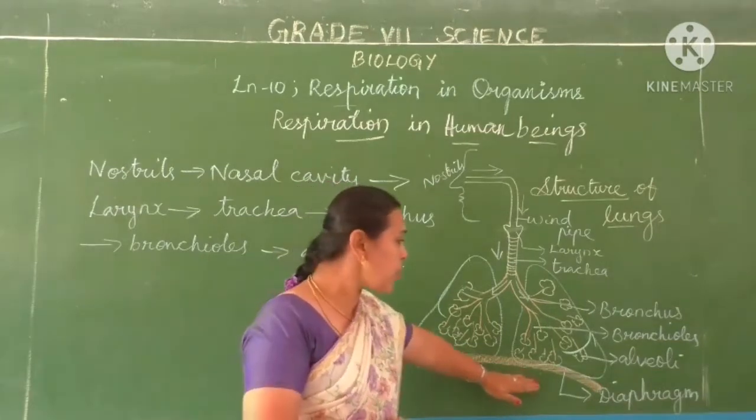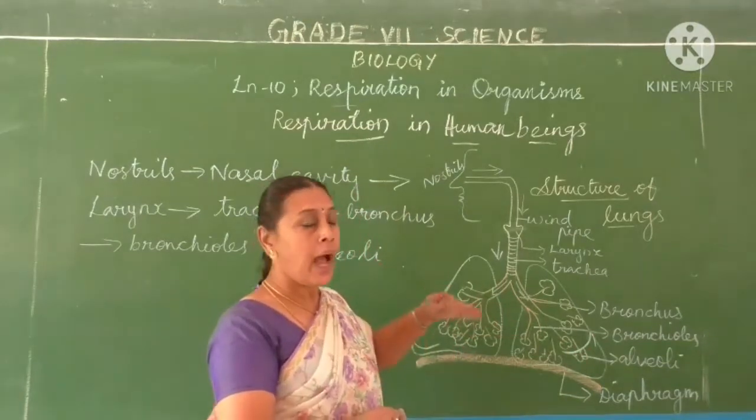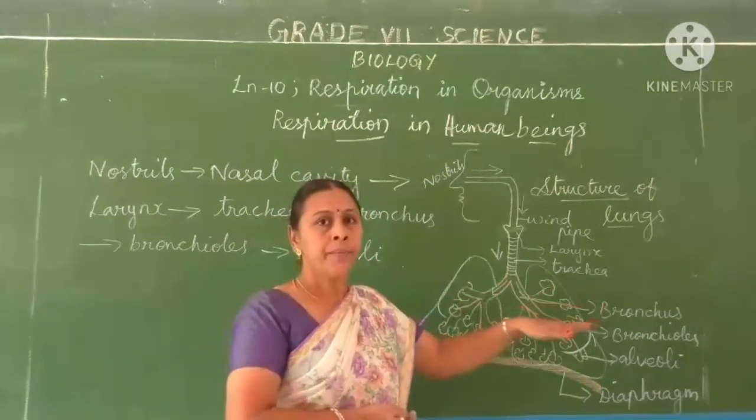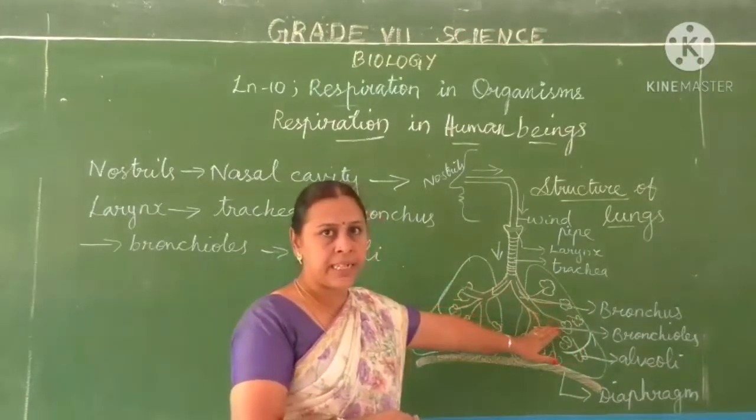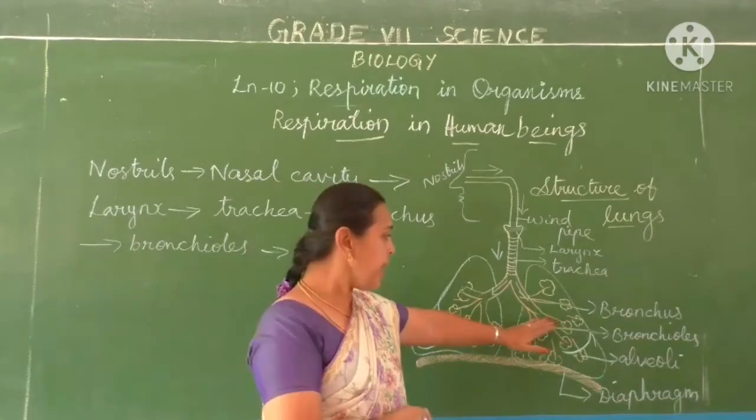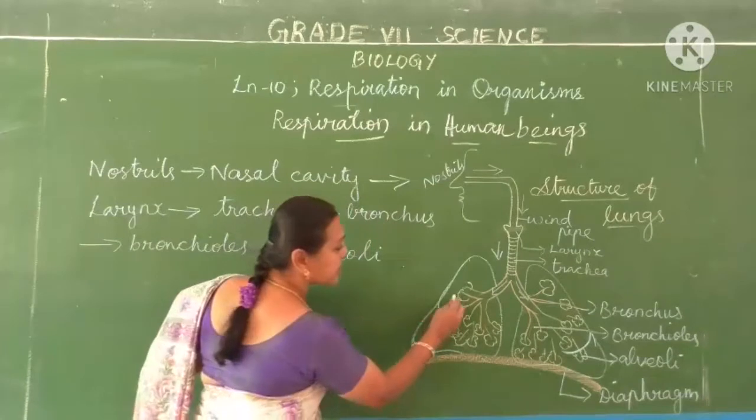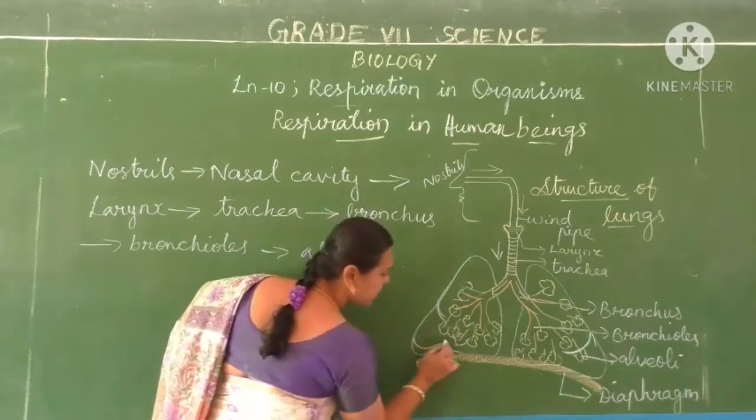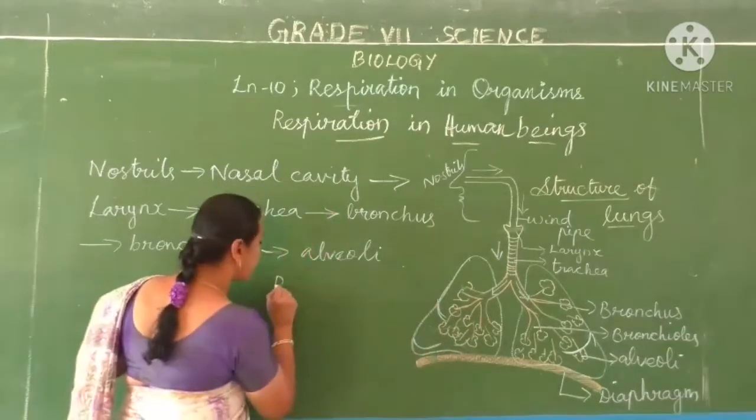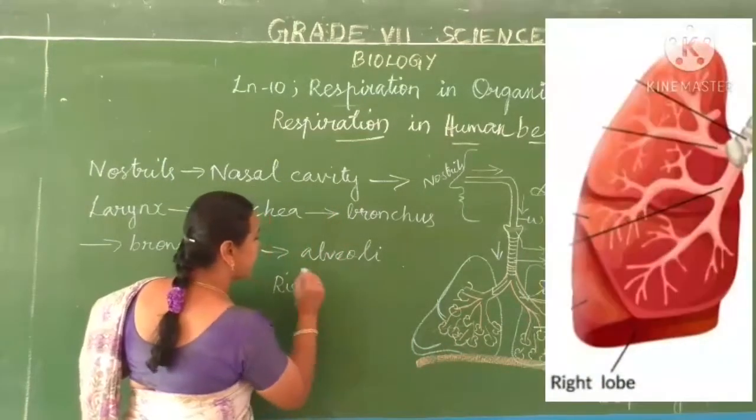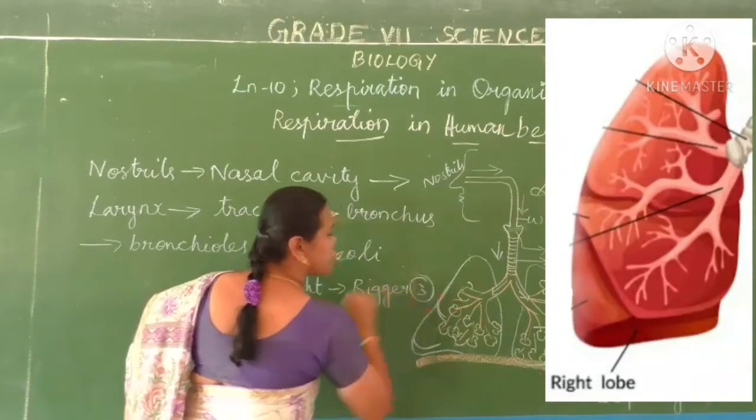Understand? So this only divides the abdominal and the chest cavity, and it acts as the floor of the lungs. And a pair of lungs is present in the chest cavity. In that, the right lung has 3 lobes. Can you see the division here? 1, 2, and 3. The right lung is bigger in size, and it has 3 lobes.